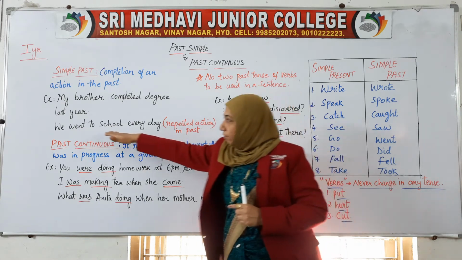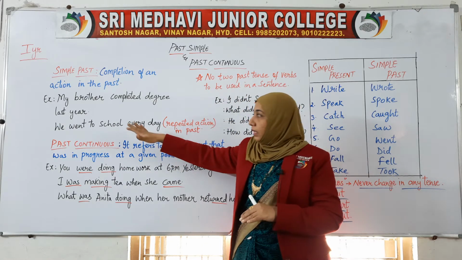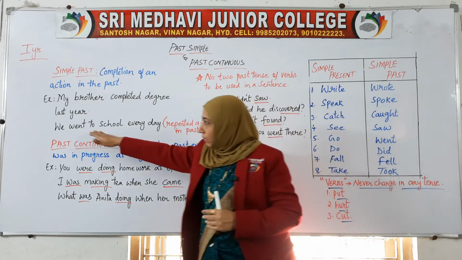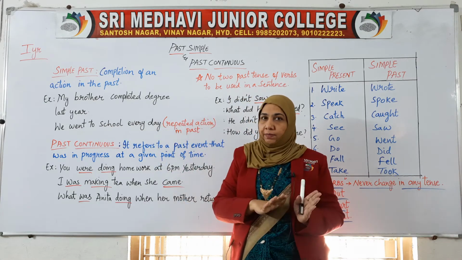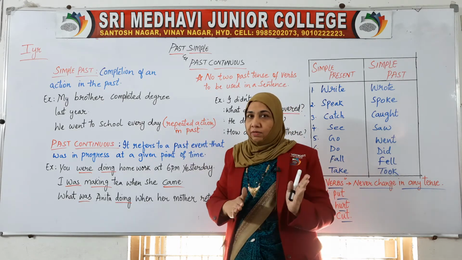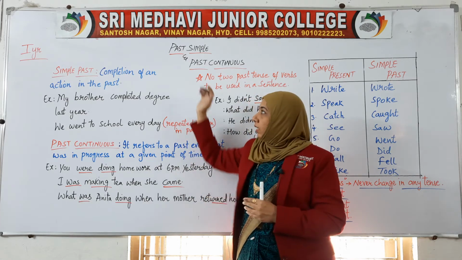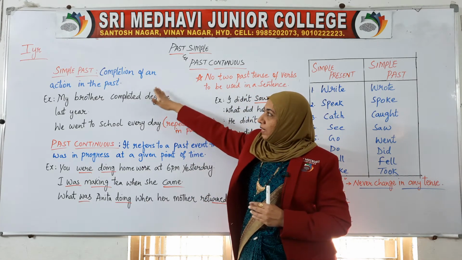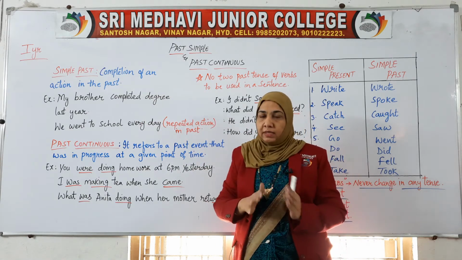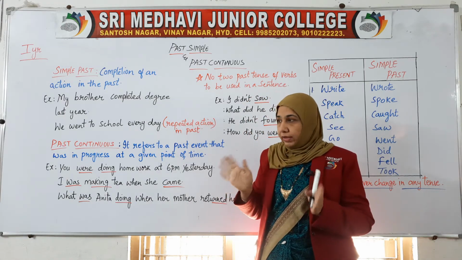When they say they went to school every day, it doesn't mean today. They were saying that once, during their times, we went to school every day. So this is also a repeated action, because every day they were going. That repeated action can also count into the simple past. Completion of an action in the past or a repeated action in the past, both can come under the simple past. Past simple or simple past are similar, so don't get confused.